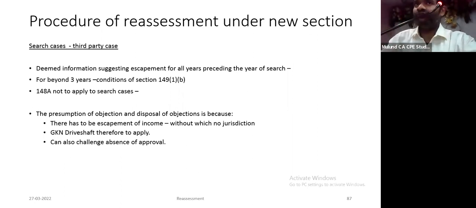You have to fulfill a jurisdictional requirement under 147, escapement of income. You have to fulfill a jurisdictional requirement of 149(1)(b), 50 lakh rupees or more. You have to fulfill a jurisdictional requirement of approval of specified authority. If the jurisdictional requirements are not satisfied, I can certainly challenge it in a writ petition.